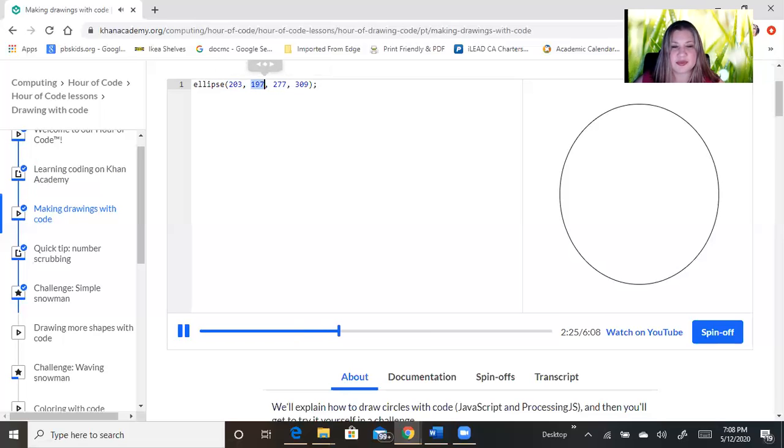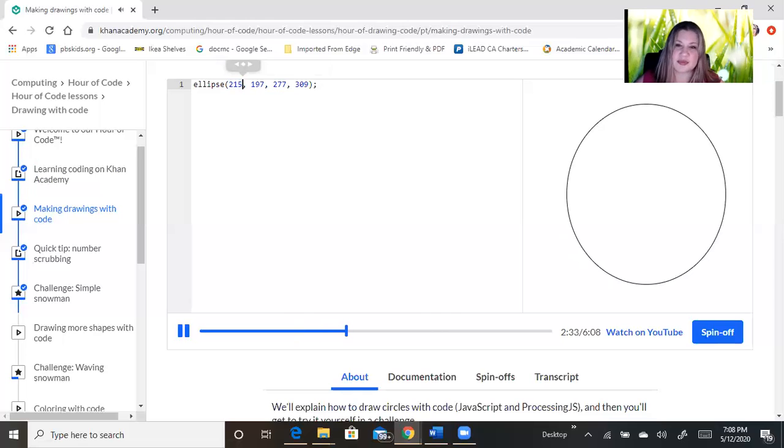Let's go through the nicknames for these parameters. This first parameter, remember that it controls this. We call this parameter x because we think of x as the direction that goes across the canvas, like I'm showing here. It starts at 0 and ends at 400.